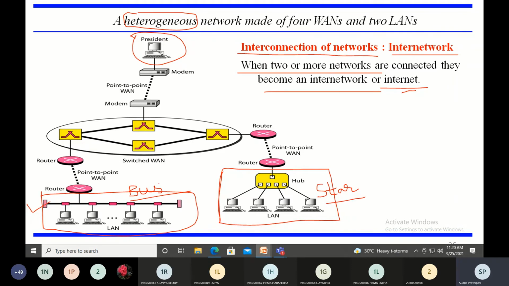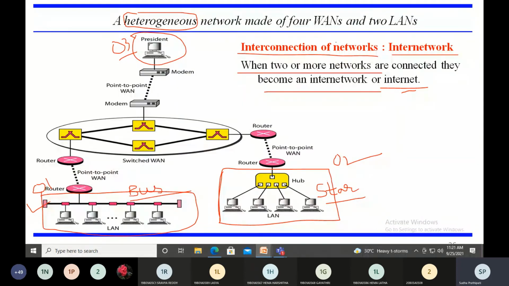So this is office 1 and this is Reliance store 2, and this is an office which is somewhere else. We want to establish connections between all these three so that the person sitting in the office can access the sales information that is in store 1 and store 2. Now how is this possible?